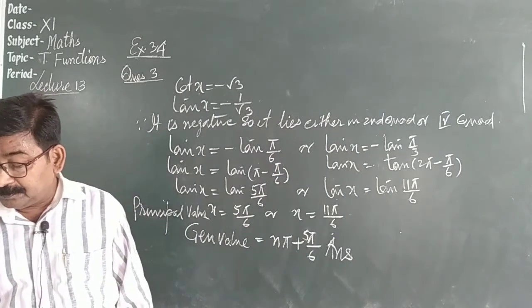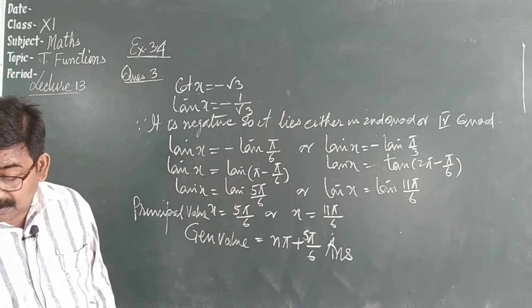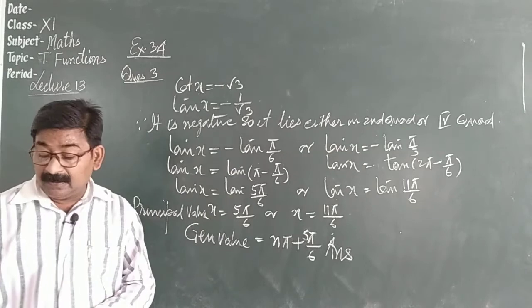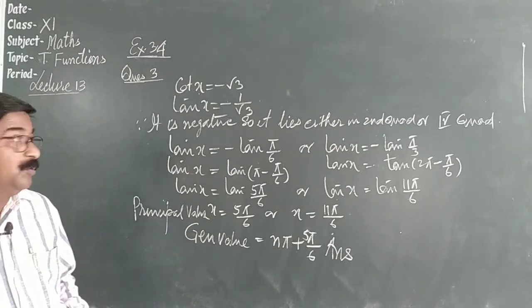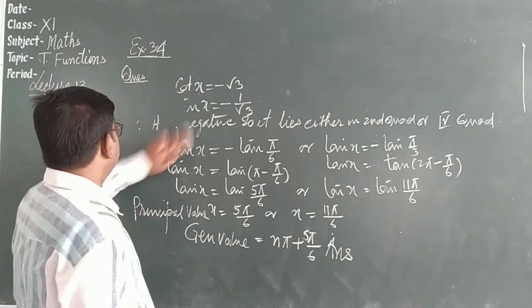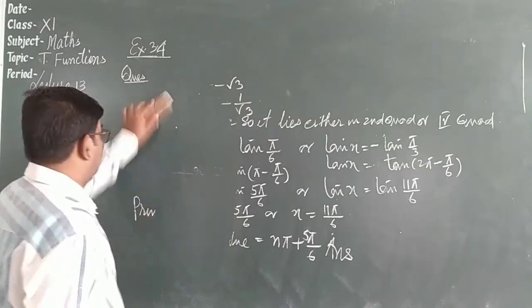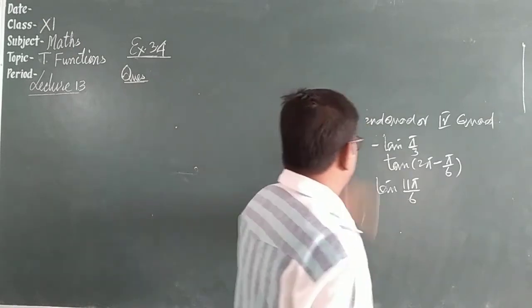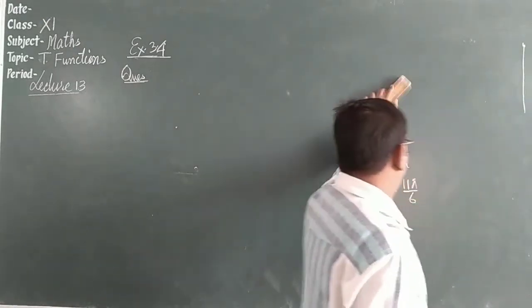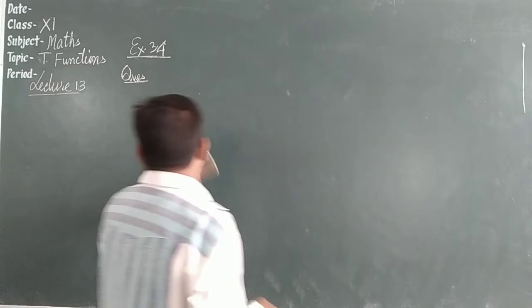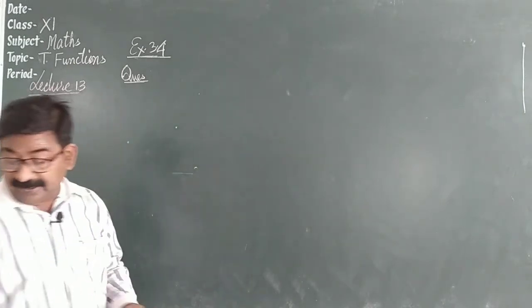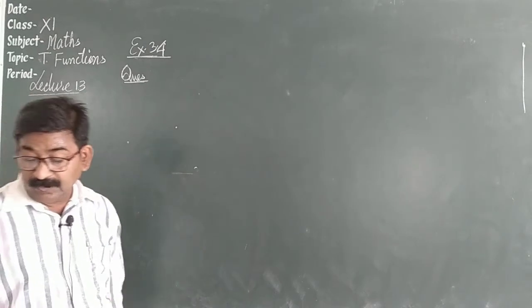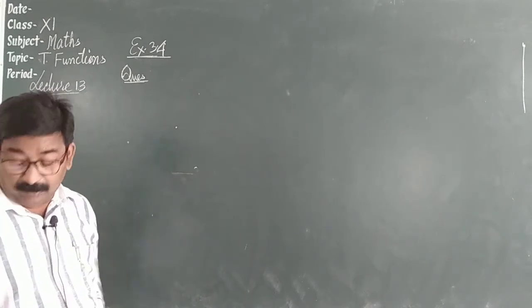Now question number 4 I am leaving for you. It is given cosec 2x, so you will try this yourself. I am trying question number 5. Now we have to solve the equation, and solving the equation we have to find the general value and principal value, whatever you want.